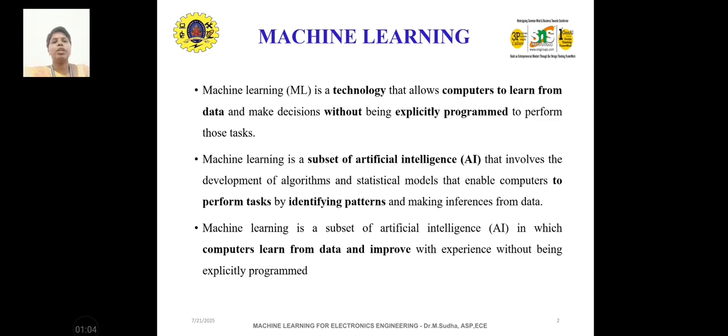And one more definition: machine learning is a subset of artificial intelligence that involves the development of algorithms and statistical models that enable computers to perform tasks by identifying patterns and making inferences from data. And obviously we may have one more choice. The definition: machine learning is a subset of artificial intelligence in which computers learn from data and improve with experience without being explicitly programmed. So here I have given three choices of definition. You may choose any one. All the definitions have the same meaning.